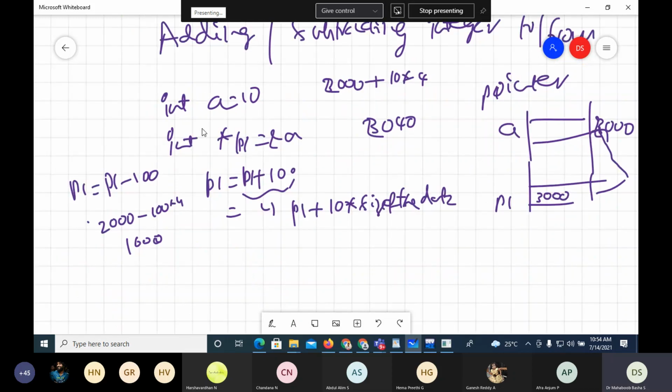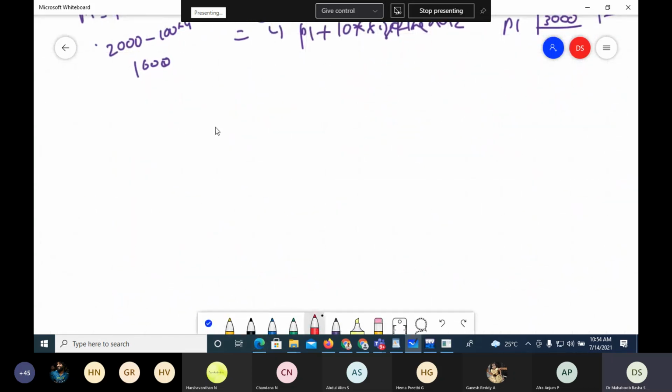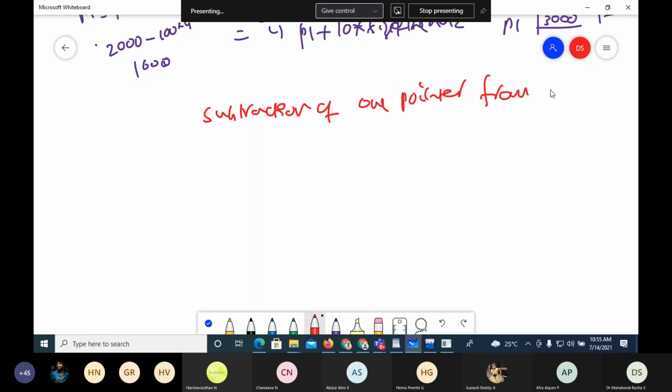Next arithmetic operation is subtraction of one pointer from the other. When you subtract one pointer from the other, suppose I am subtracting P1 minus P2.